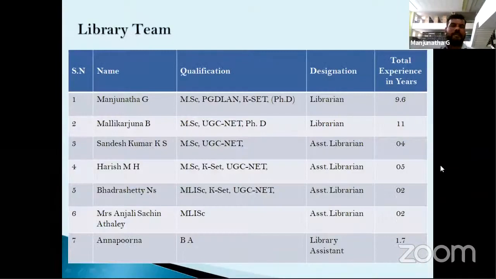Then this is the library team. We are 7 members working in the library. I am the head of the library. The others are Mallikarjun, Sandesh Kumar, Arish, Badrashetty, Anjali, Sachin, and Annapurna. This is our library team.